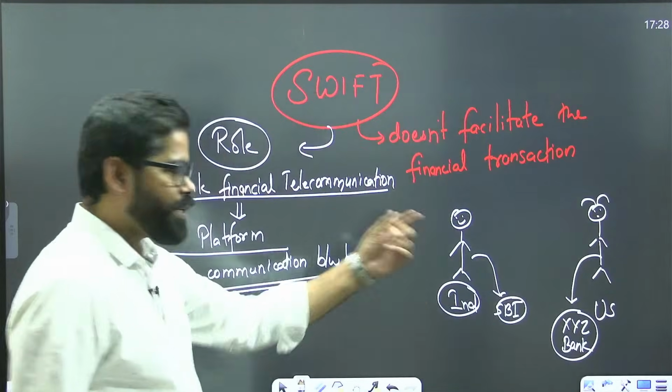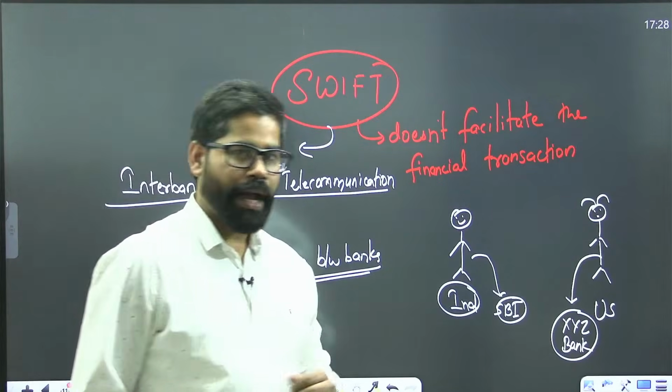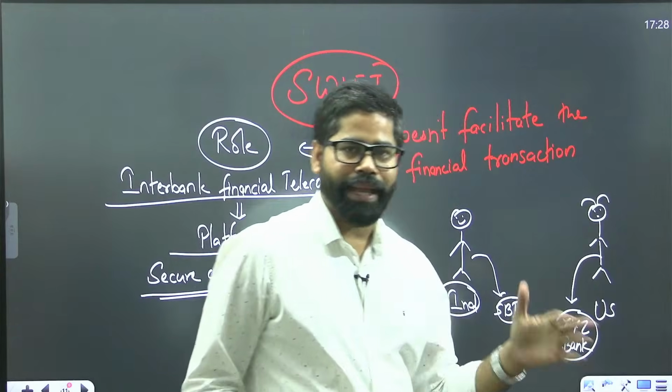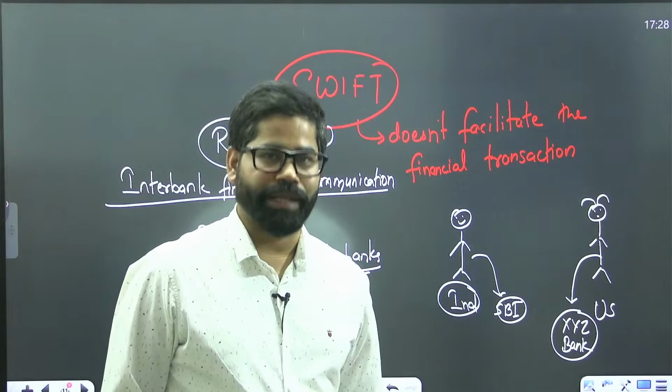So this person has gone to SBI and wants to send money to bank XYZ in the US.